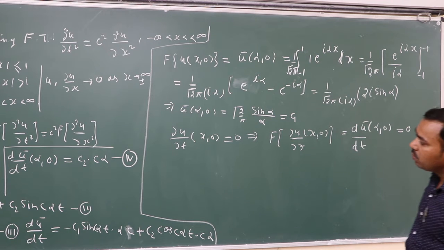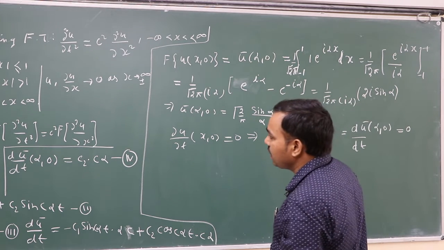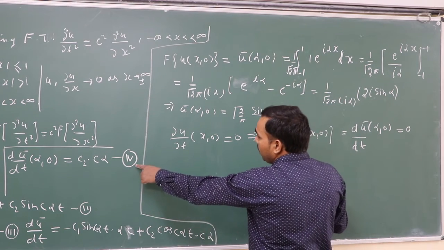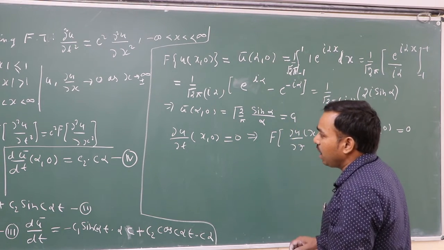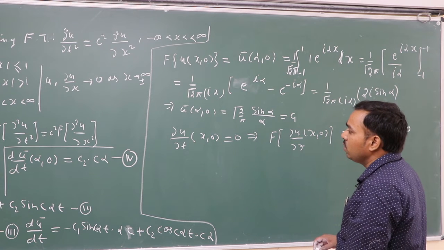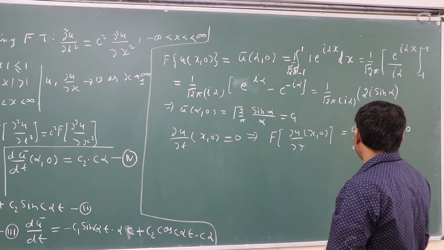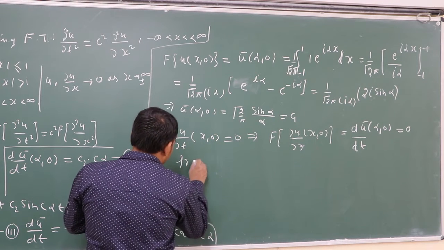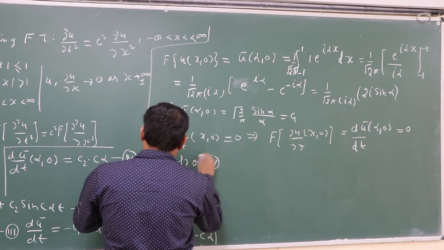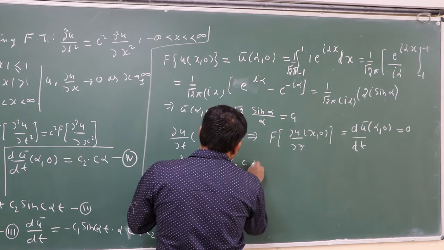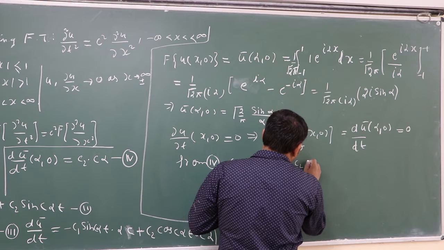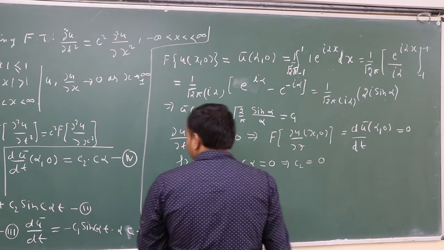Also from 4, we have du bar/dt(alpha, 0) equal to c2 into c alpha. So from 4, c2 c alpha equal to 0, which implies that c2 equal to 0.